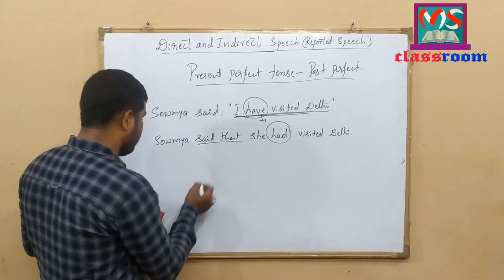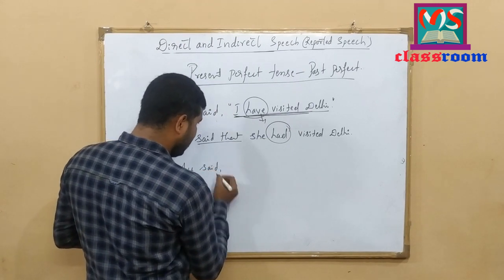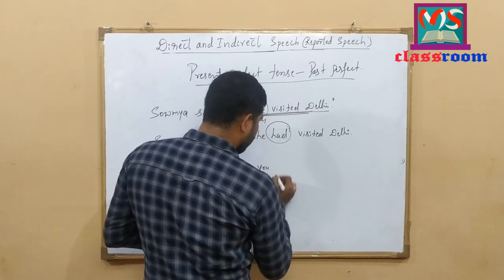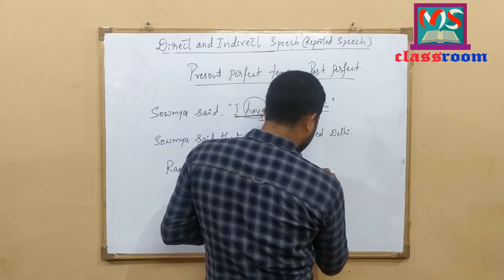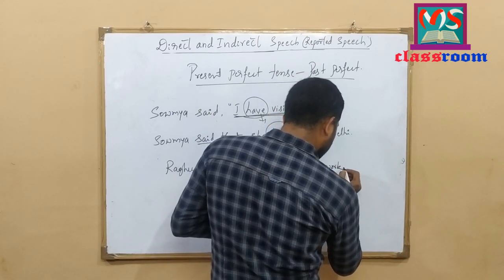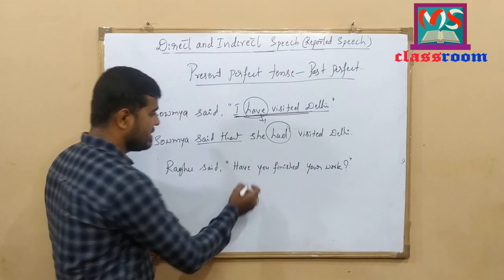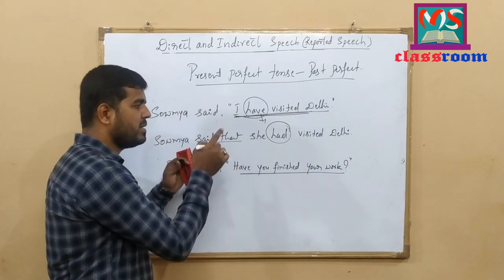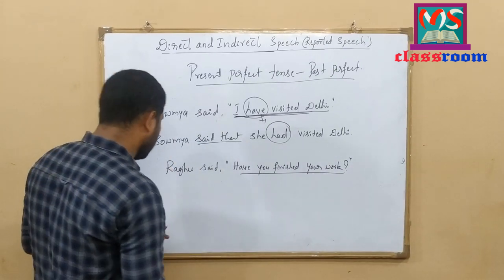Look at the changes here. Let me write one more example. Raghu said, have you finished your work? Have you finished your work? Look here, this is interrogative. The sentence is in present perfect tense. How do we change this interrogative present perfect tense sentence into indirect speech? Look at the changes here.